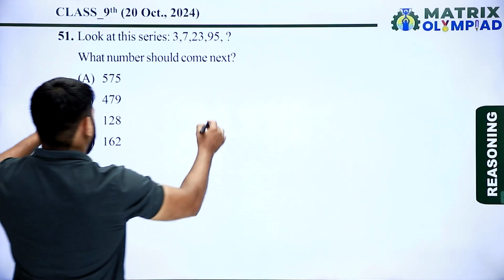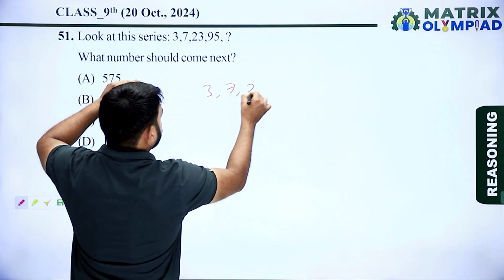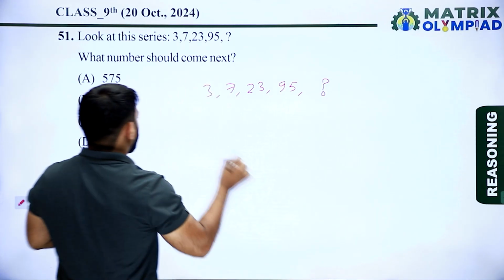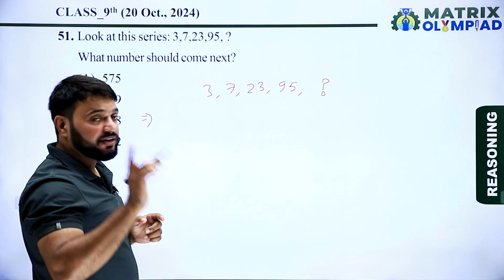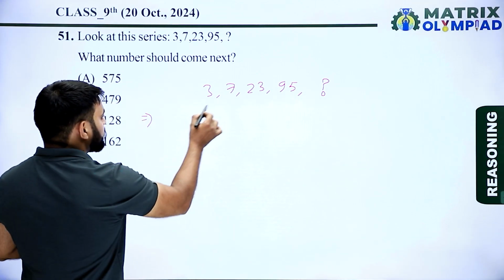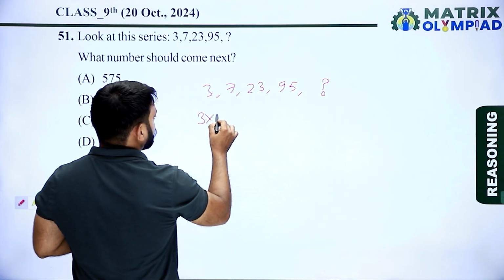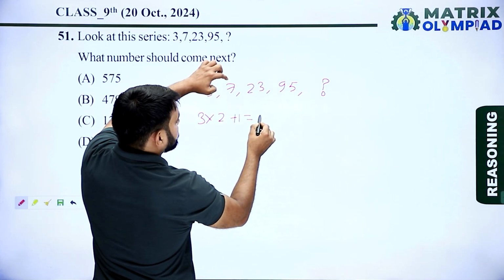Look at this series. The series is 3, 7, 23, 95, and find the next number. First find the pattern of the given series. The pattern is 3 multiplied by 2 plus 1, that means 7.